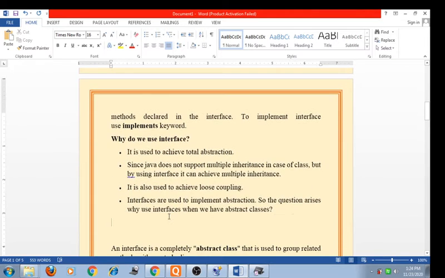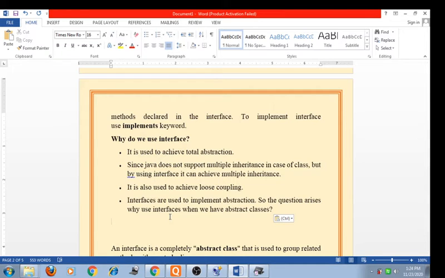So why do we use the interface? It is used to achieve total abstraction. Abstraction is nothing but hiding the unnecessary information. Since Java does not support multiple inheritance in the case of classes, by using the interface it can be achieved. It is also used to achieve loose coupling, and interfaces are used to implement abstraction.